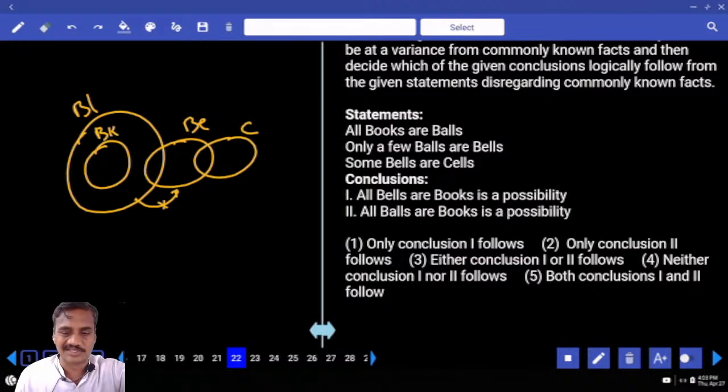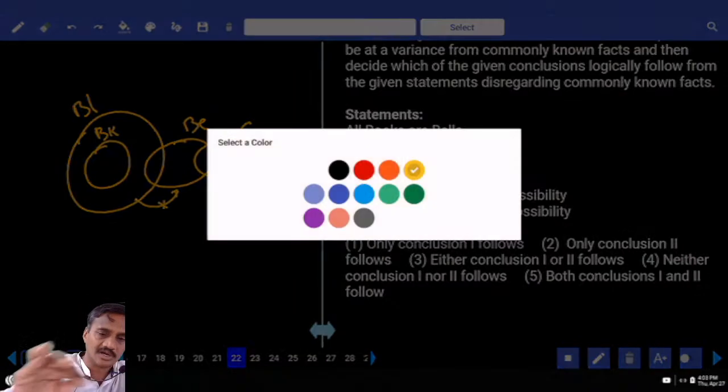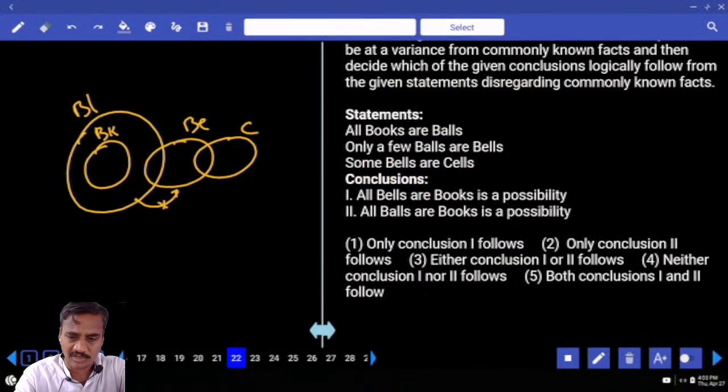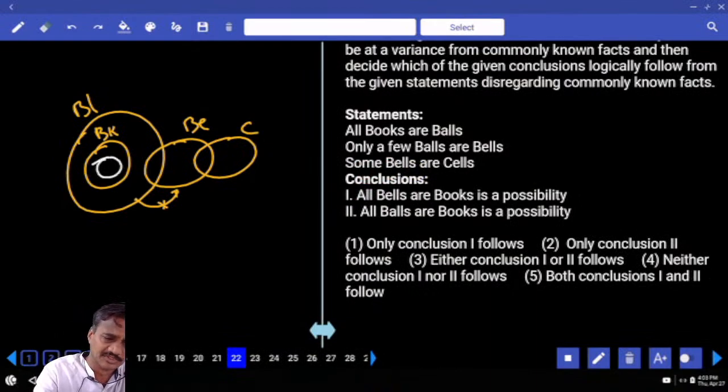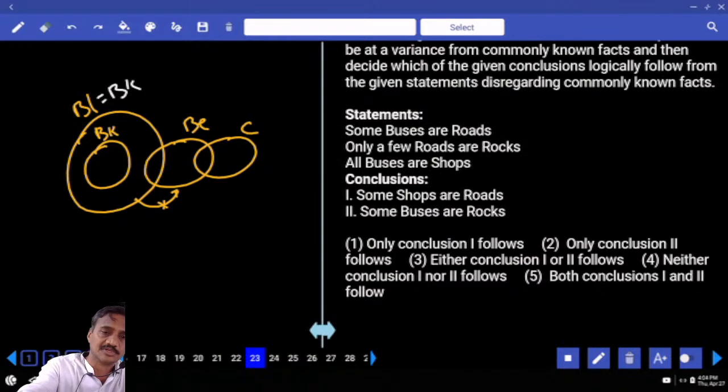Then the first one, all bells are books, is a possibility. All bells are books means the entire bell must be part of the book. Is it possible or not? Yes. Then second, all balls are books is a possibility. All balls are books, is it possible or not? How is it possible? Balls equals books. And what is your answer? Both 1 and 2 choice. 22.